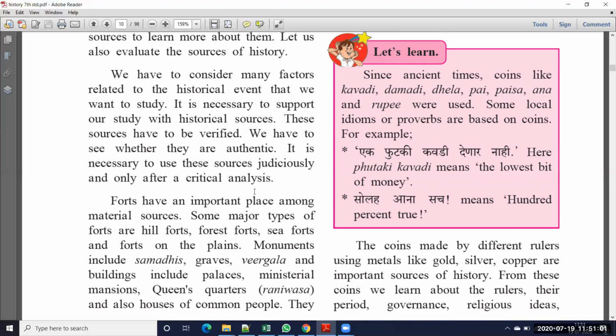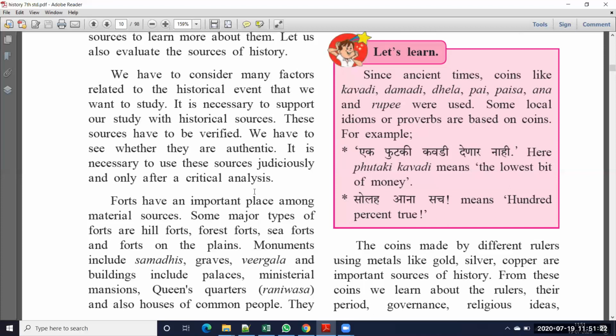This is a gold coin, or this is a silver coin, or this is a copper coin. So first you have to identify that metal. After that, you have to observe which language they wrote on that coin, and which type of numbers were written on that coin. And which type of pictures are in it, you have to observe that.